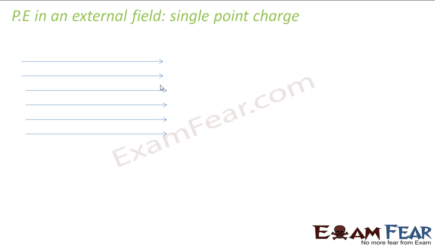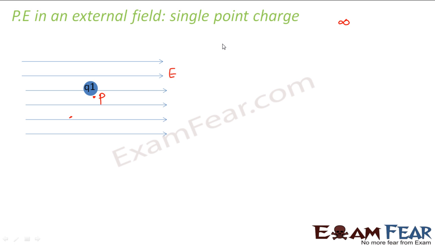Let us suppose that these field lines represent an external electric field, and we have a point charge, say Q1, which we bring from infinity to some point, say P. We bring this charged particle from infinity to point P, which is in the electric field of some external source. We don't know which source produced this electric field. So how do we calculate the potential energy of this charged particle Q1 in this external electric field?